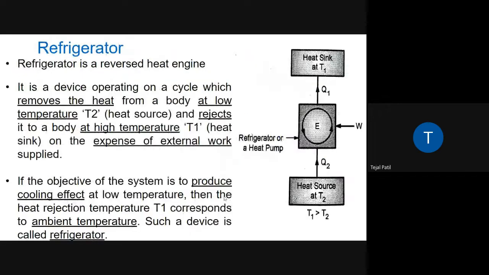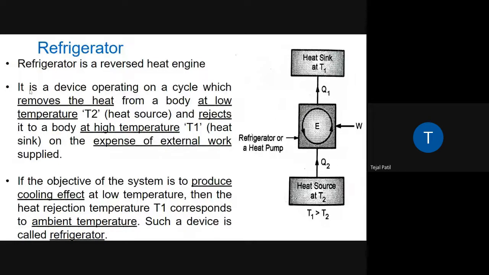Okay, so this is the thermal efficiency for the heat engine. Now the next device is the refrigerator. We can say it is a reverse heat engine. It is exactly opposite, as you can see from this diagram. This is the system, the refrigerator or a heat pump. It is taking heat from the heat source, but the direction is exactly opposite, from the bottom toward the top. In a heat engine we are producing work, while in the refrigerator or heat pump we are taking work externally.